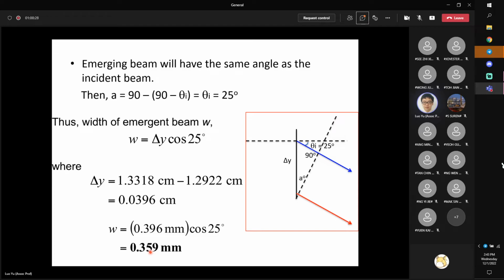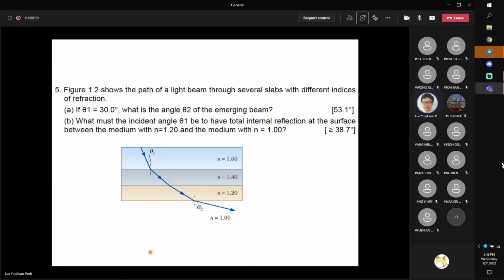Okay. So if no question, let's look at the last question. I think this question is quite easy, right? It only has 2 parts. This figure shows the path of a light beam passing through 3 parallel slabs with different refractive indices. The incident angle at the first interface is theta 1 equal to 30 degrees. The question wants us to calculate the angle theta 2 at the final interface.